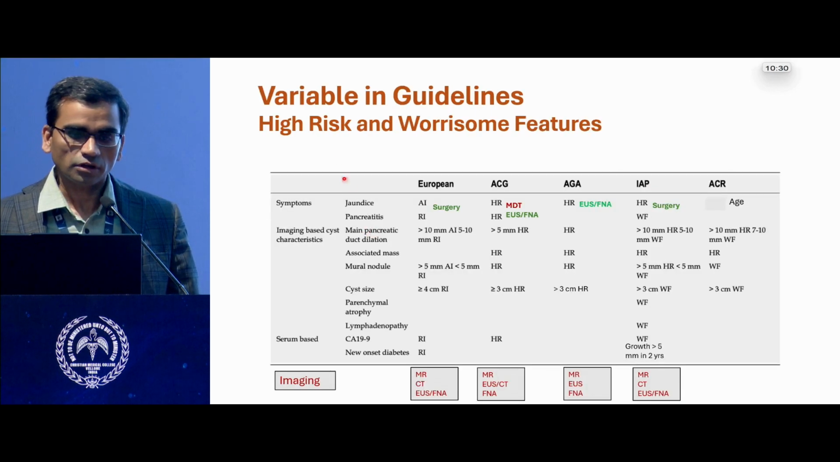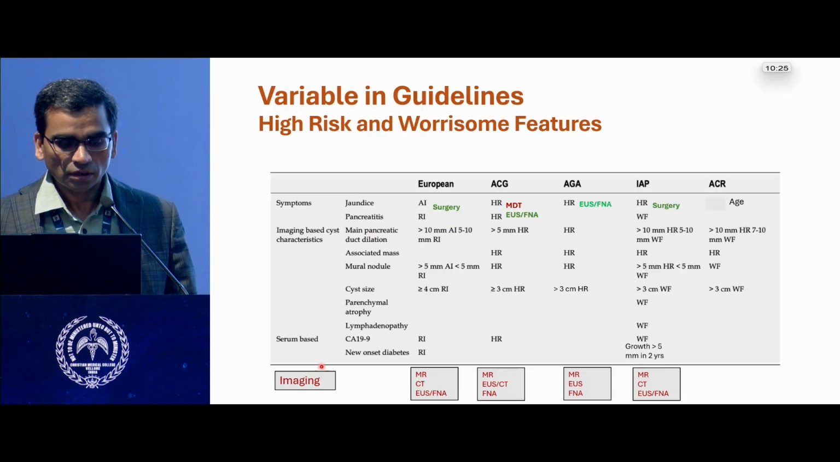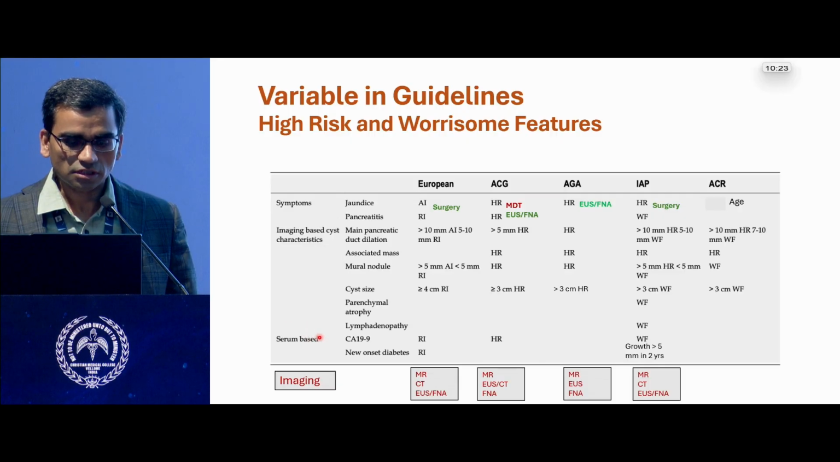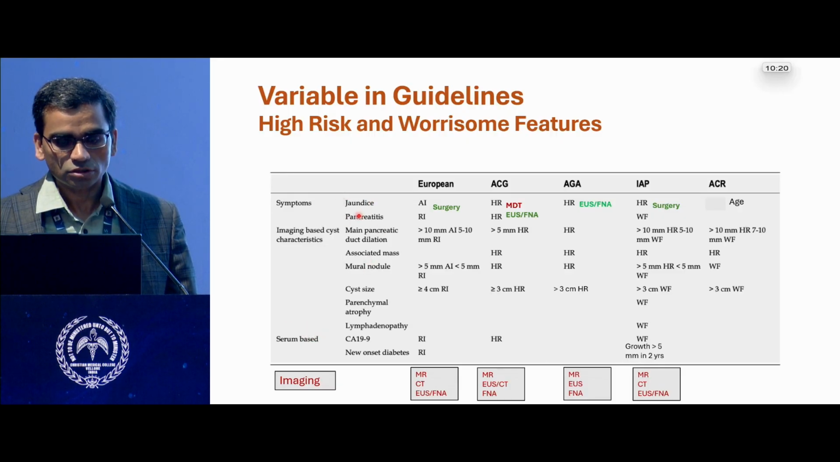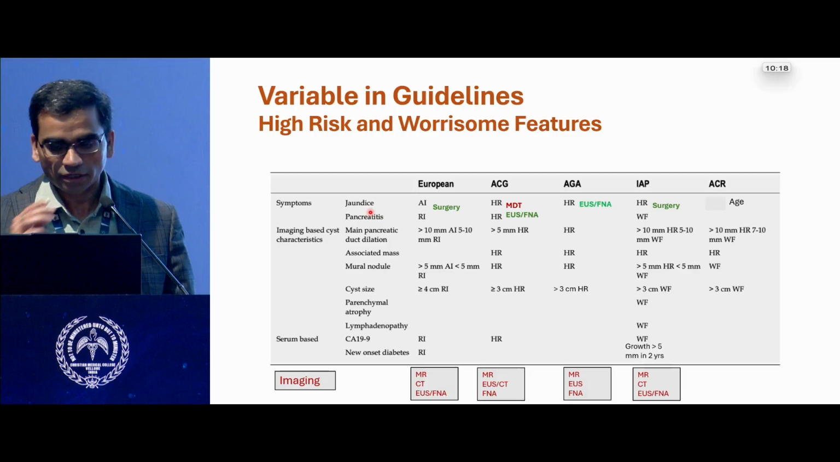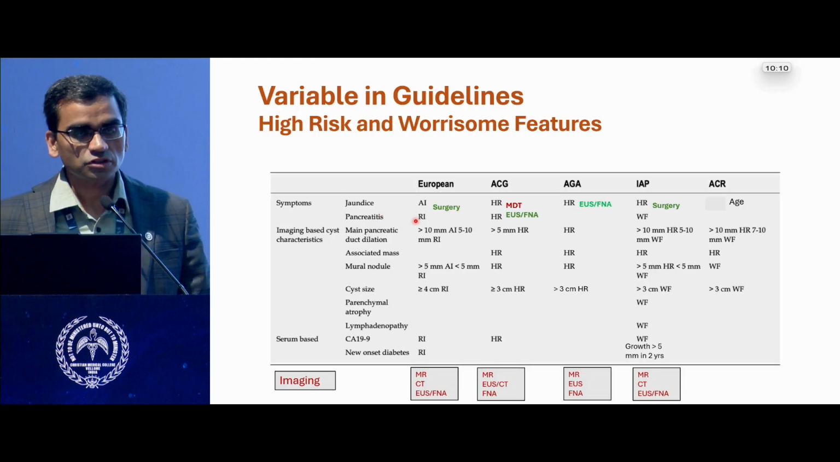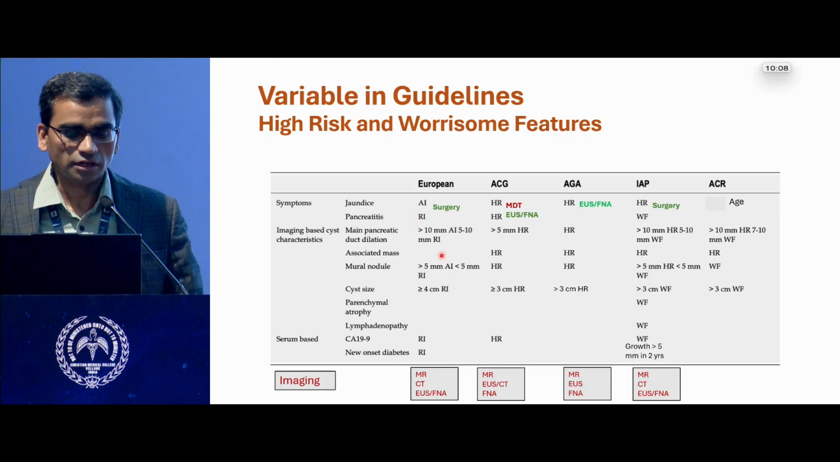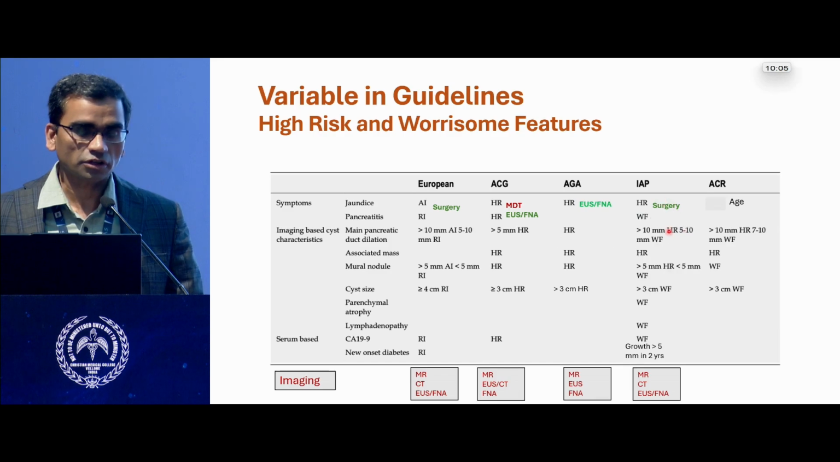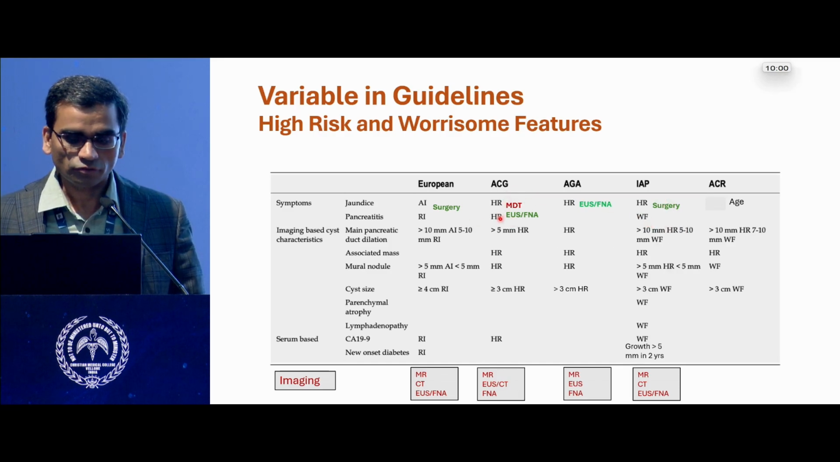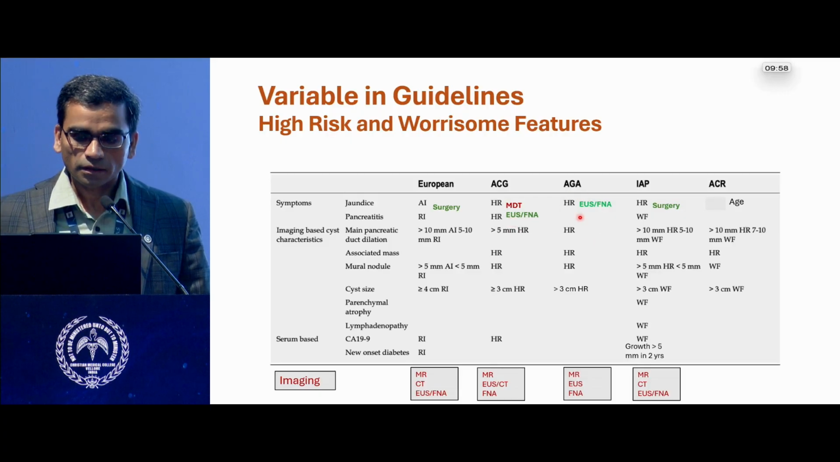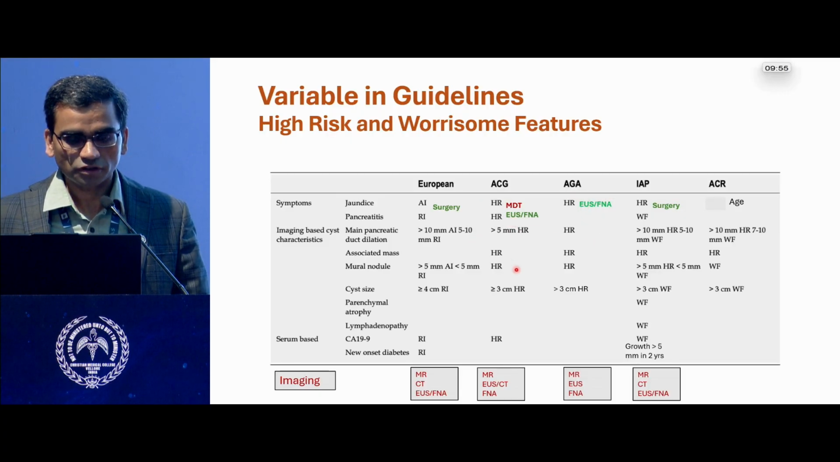If you see the classically described high risk features and worrisome features across all the guidelines, symptoms or imaging or some serum based biomarkers were used. Jaundice was the uniform criterion of an absolute or high risk event. Pancreatitis was a relative event. If you see these high risk features or worrisome features, European guidelines advocate straight surgery, IAP advocates straight surgery. ACG actually asks us to put it into an MDT forum and then decide about EUS FNA. AGA actually advocates EUS FNA.